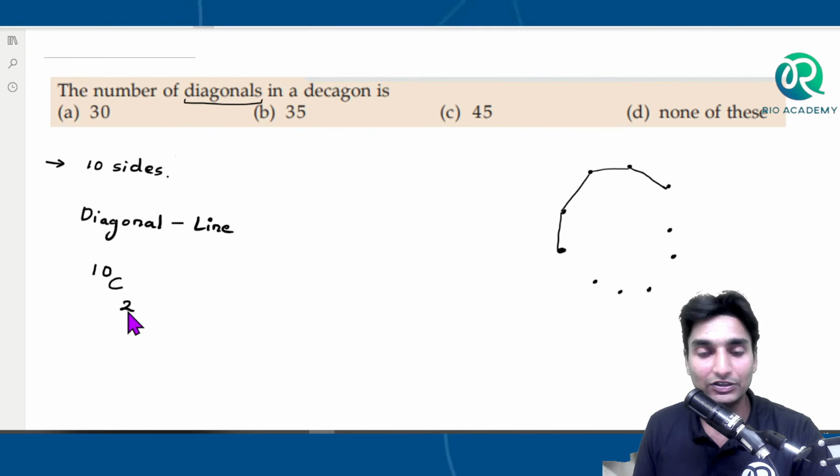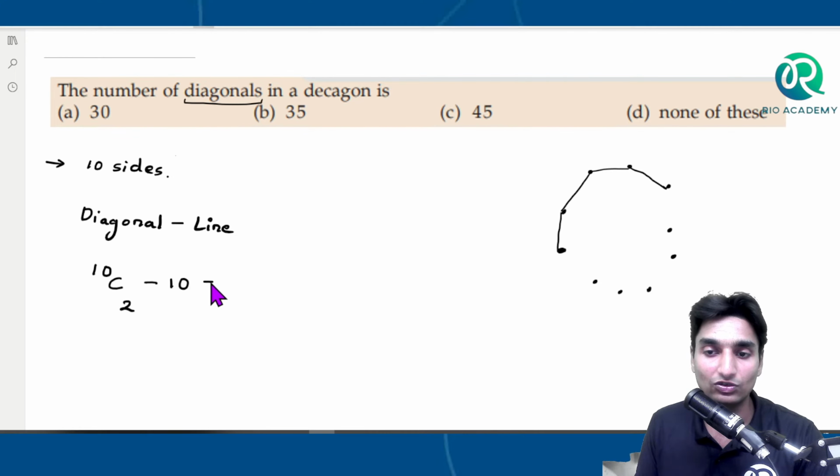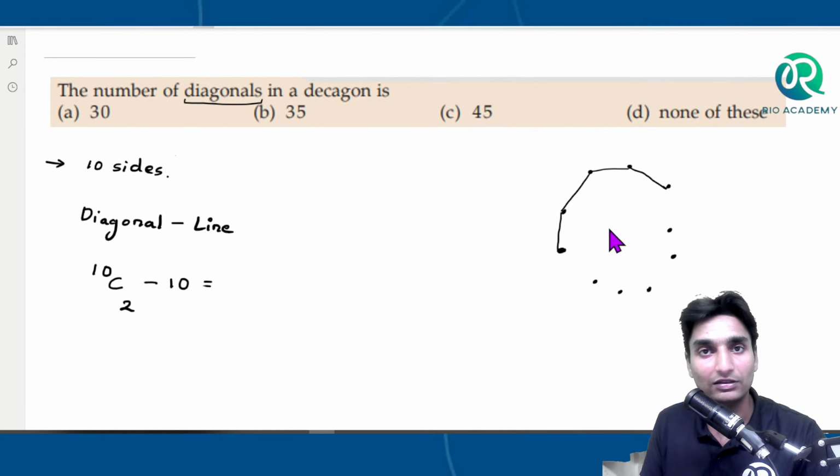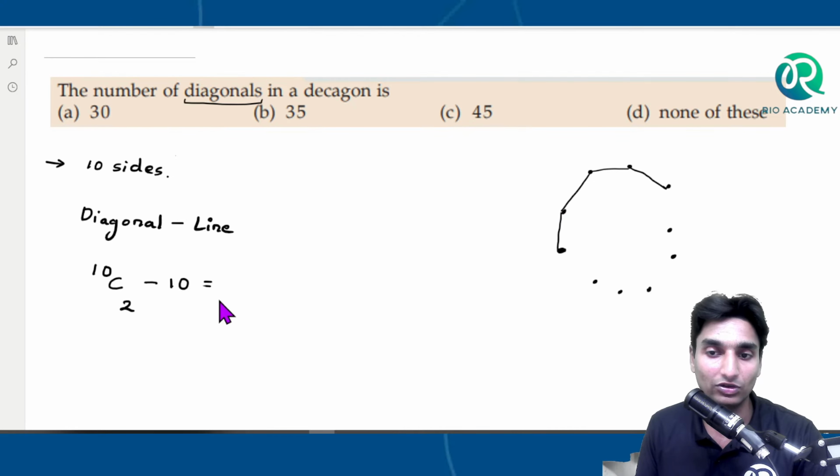Correct? So 10 C2 will give us the total possibility of drawing all the lines using 10 points. Out of this total, you'll have to eliminate the number of sides that the decagon has, because they are just sides, they are not diagonals, right? So 10 C2 minus 10 will give us the number of diagonals that can be drawn. Understood what we are doing here? 10 C2 is the total possibility of drawing lines using the 10 points, and we are eliminating 10 here because the 10 lines are themselves part of the decagon. So 10 C2 minus 10.